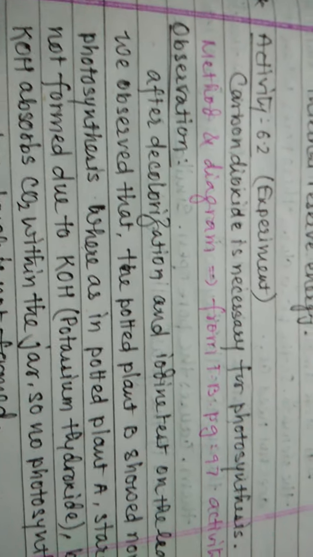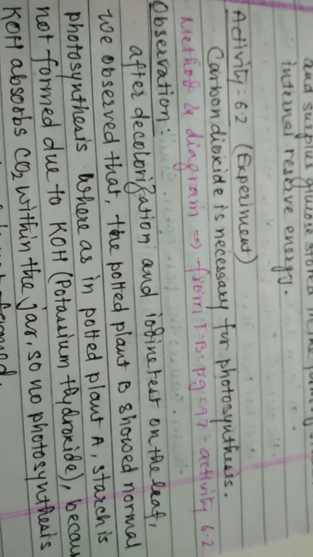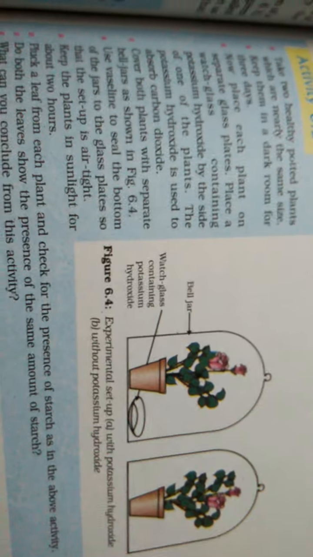Now, activity number 6.2. It is an experiment. The experiment is to show that carbon dioxide is necessary for photosynthesis. We have this experiment in your textbook, activity 6.2. So you have to draw this figure for your experiment. Here we have two potted plants. Flowers are not necessary on the plant. We only need leaves.